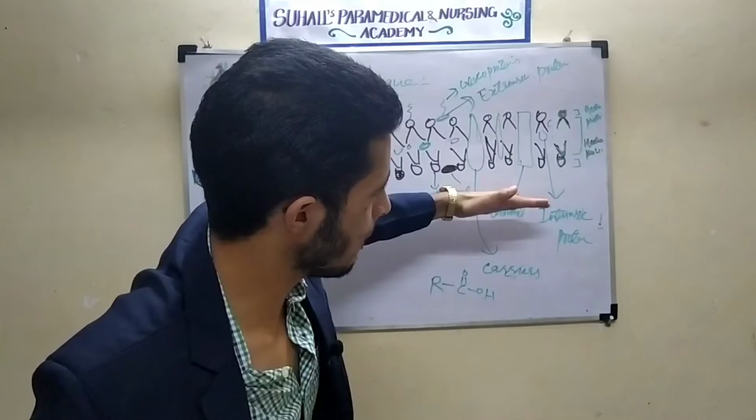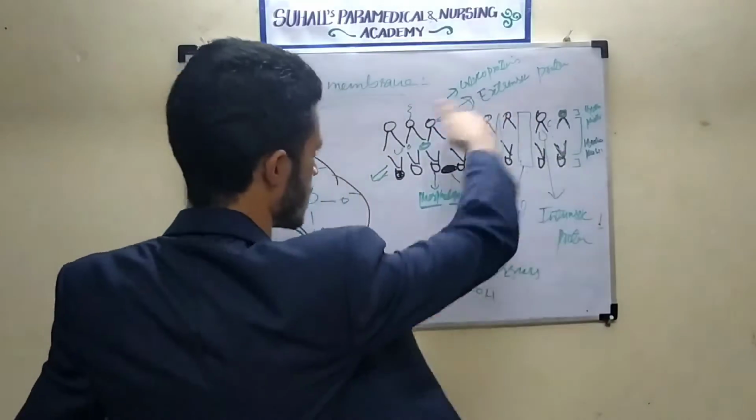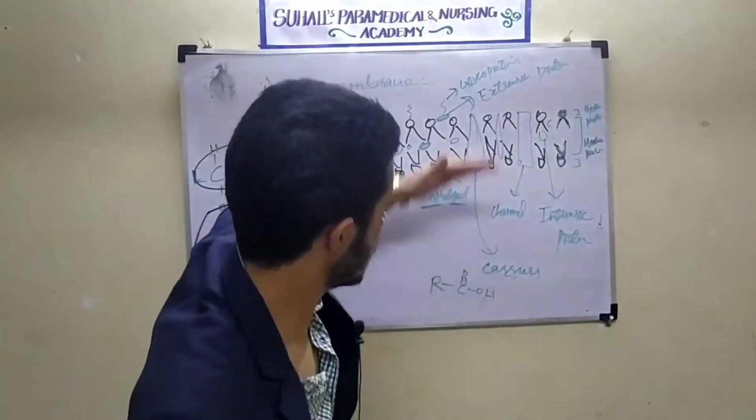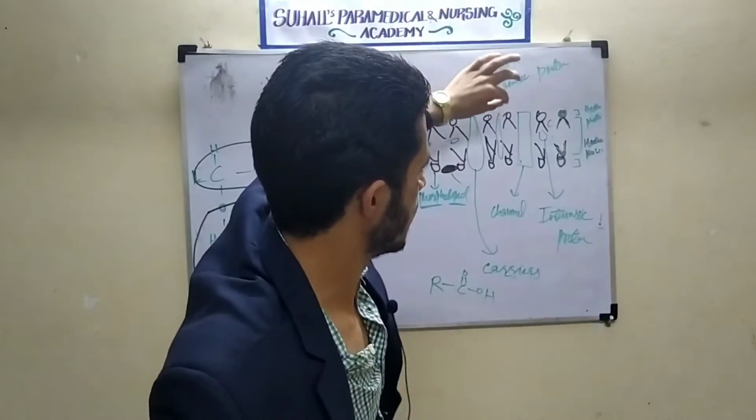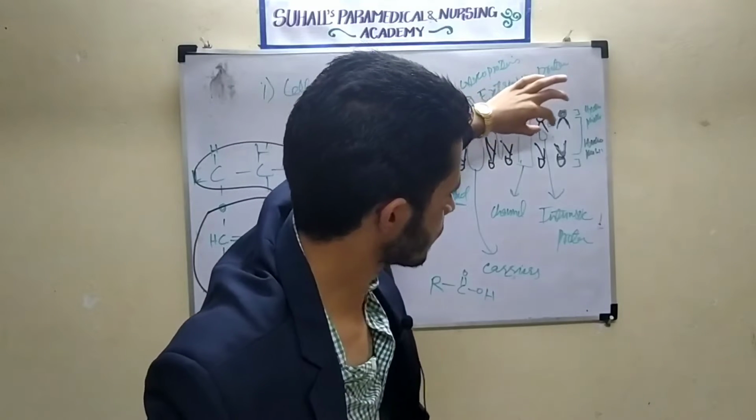Inside the cell, it is like this. This is the plasma membrane. See, this is the structure. So inside is also water. Outside is also water. This head will interact with the water. Inside there are these.